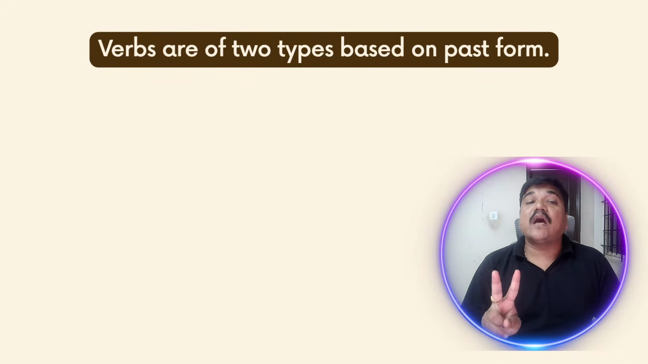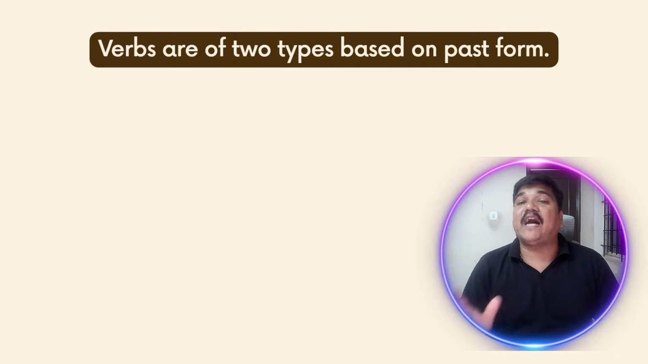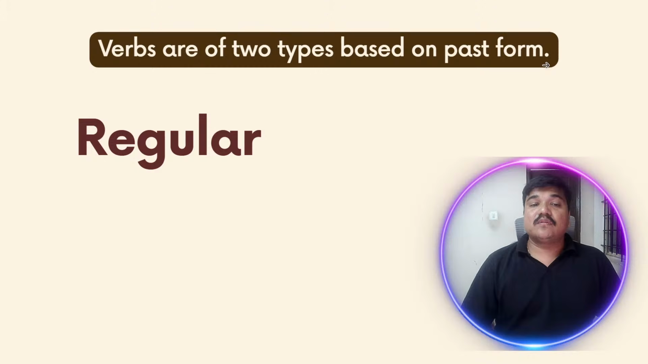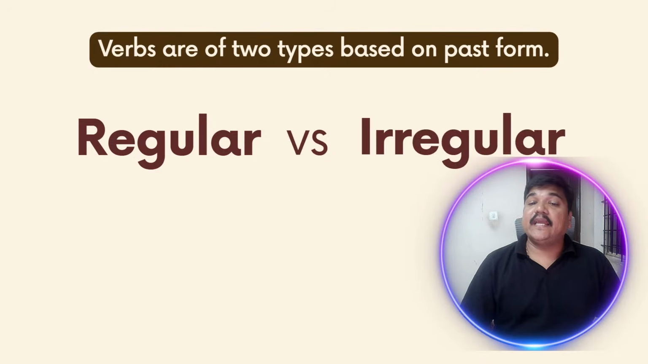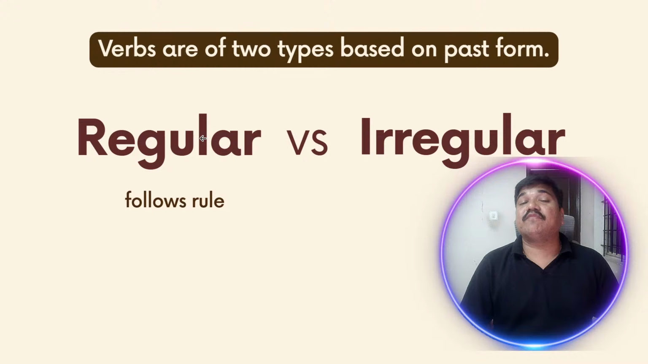Now, verbs are of two types based on their past form. What are those? Regular verbs and irregular verbs. Notice this phrase, based on the past form. So based on the past form conversion, verbs are of two types. So what are regular verbs? Regular means they will follow the rules. Please remember that. Now, what is the rule, I will explain to you. But the basic concept you have to remember is that regular verbs will follow the rule. And what are irregular verbs? Those which don't follow the rule.